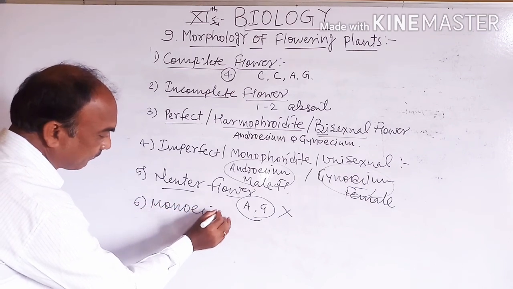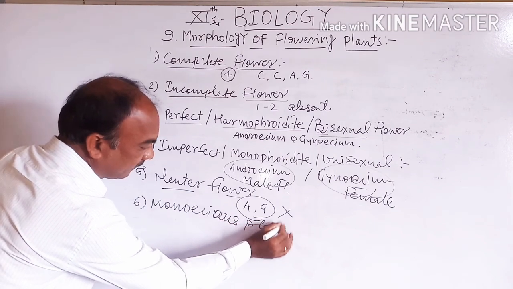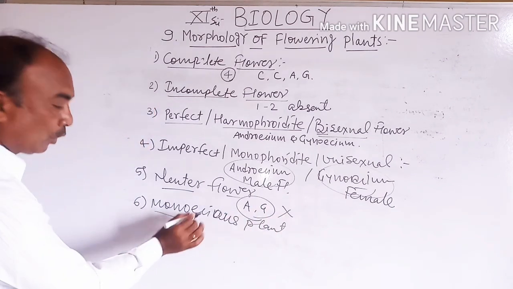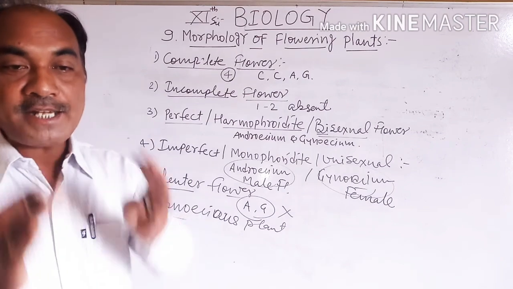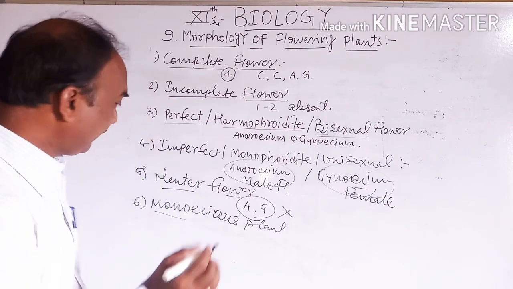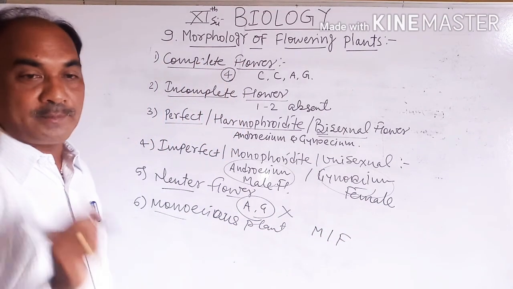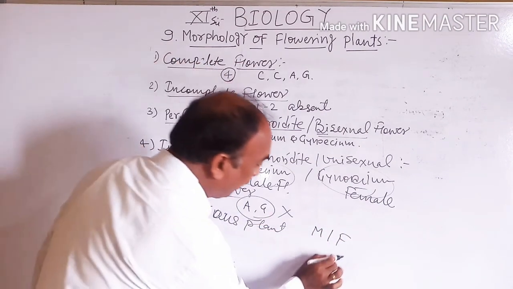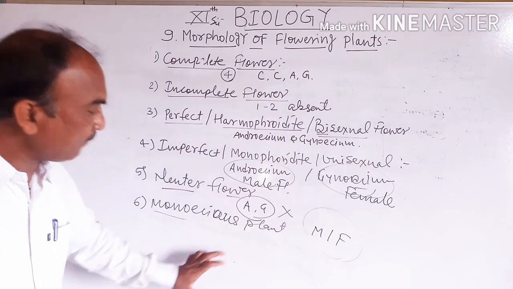Then monoecious plant. So students, a monoecious plant is a plant in which male and female structures are present within the same plant body.